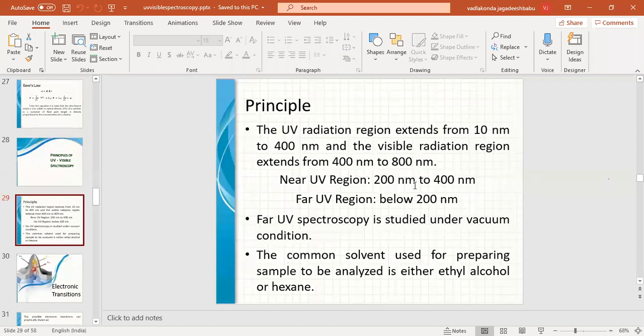In that, 10 to 200 is the far UV, 200 to 400 is the near UV, and 400 to 800 is the visible region. The generally used solvents in UV-visible spectroscopy are ethyl alcohol or hexane.